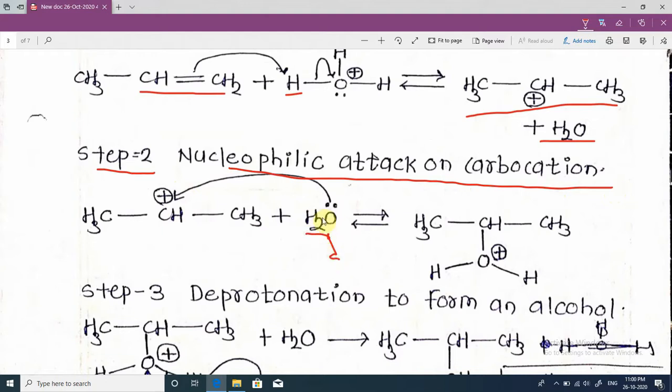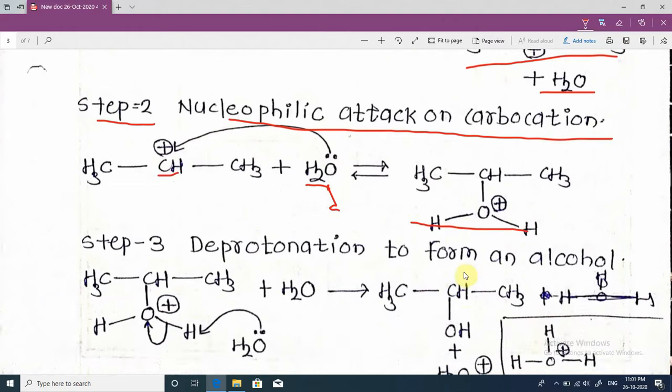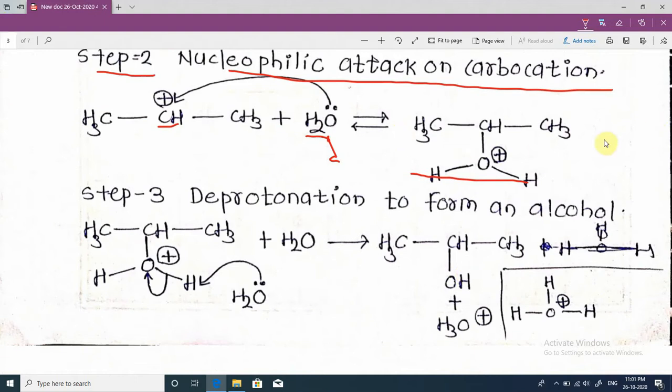Then second step, nucleophilic attack on the carbocation. In the water molecule, the lone pair of electrons located on oxygen attacks this positively charged carbon of the carbocation, forming this compound. Oxygen carries a positive charge because oxygen gives 2 electrons to this positively charged carbon. That's why oxygen acquires a positive charge.